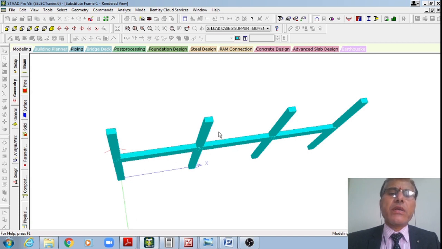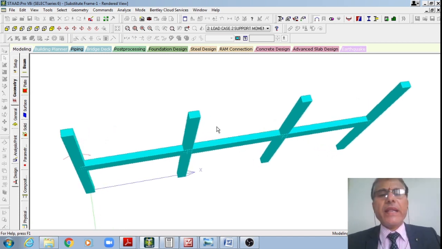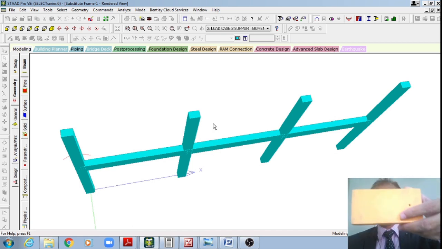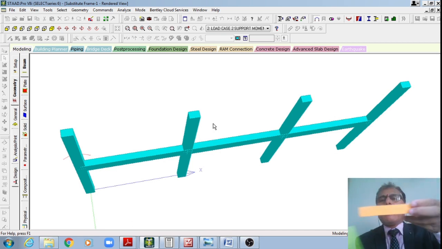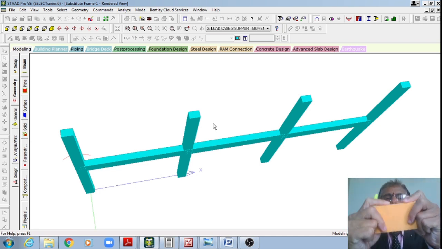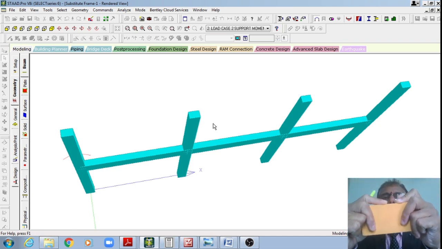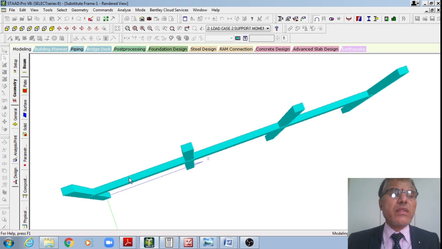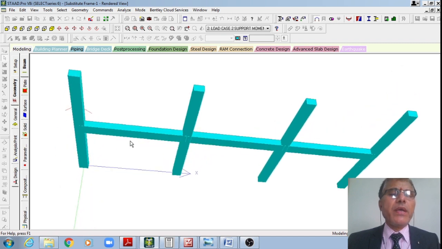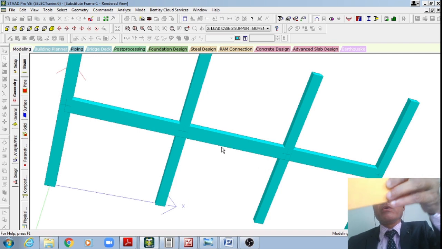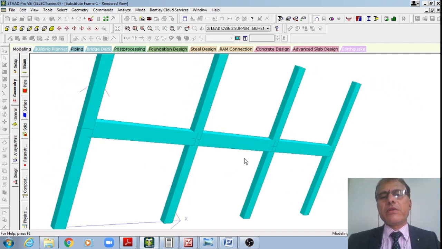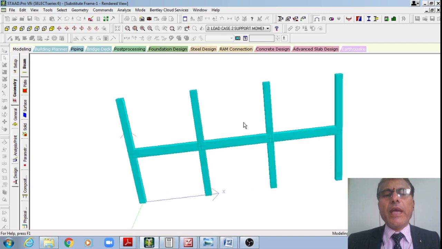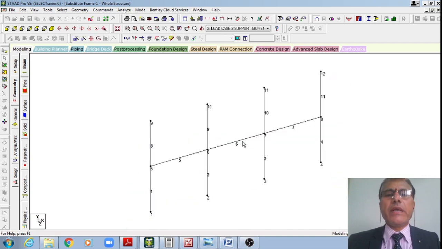In the span direction I'm taking 0.45, student. Please make a note. In the span direction I'm taking 0.45 because in the span direction I require more rigidity, more moment of inertia. Therefore, that is how the beam is of width 0.45 and the depth is equal to 0.6. That is how my substitute frame is for an intermediate story level. Once I define this story, I don't require any other definitions here. Therefore, I will move to the next page, right?